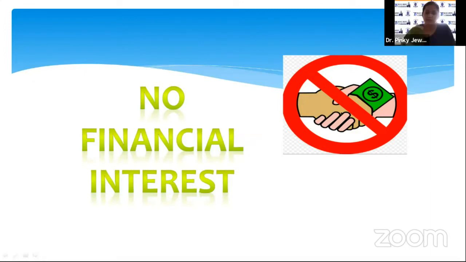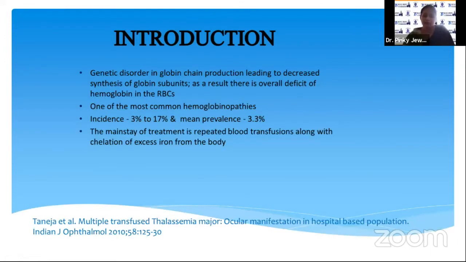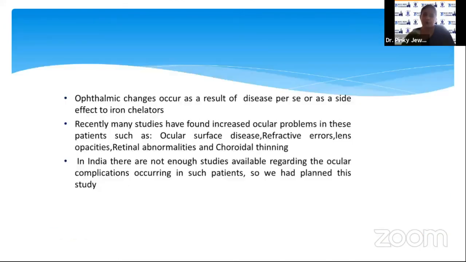Introducing beta thalassemia. It is a genetic disorder in globin chain production, leading to decreased synthesis of globin subunits. As a result, there is an overall deficit of hemoglobin in the red blood cells. It is one of the most common hemoglobinopathies, and the incidence in India varies from 3 to 17%, and the mean prevalence is 3.3%. The mainstay of treatment is repeated blood transfusions along with chelation of excess iron from the body.